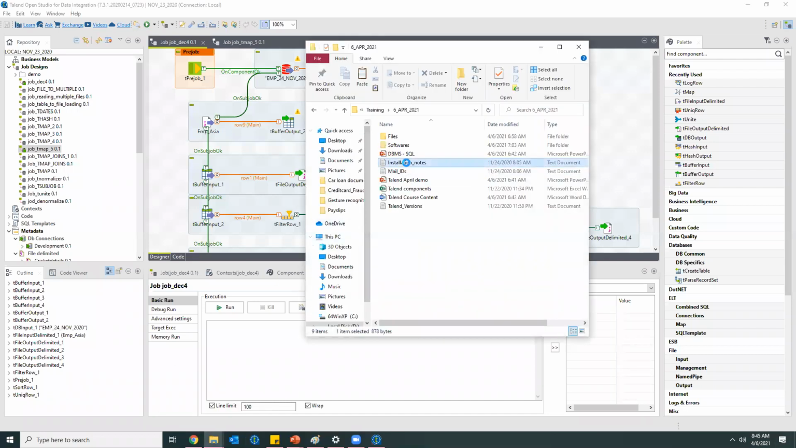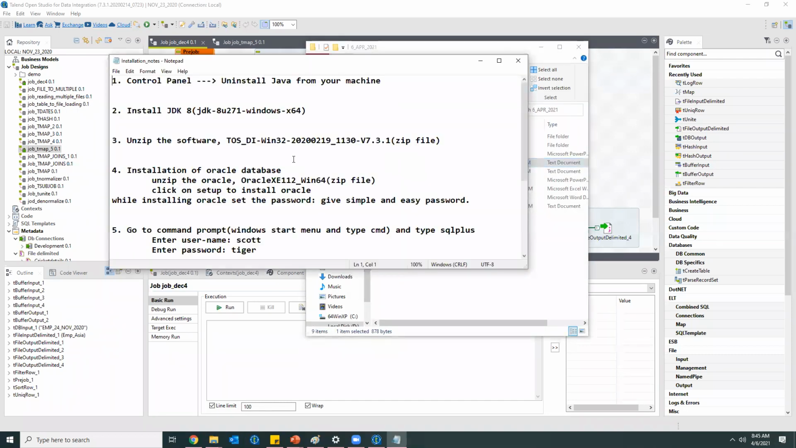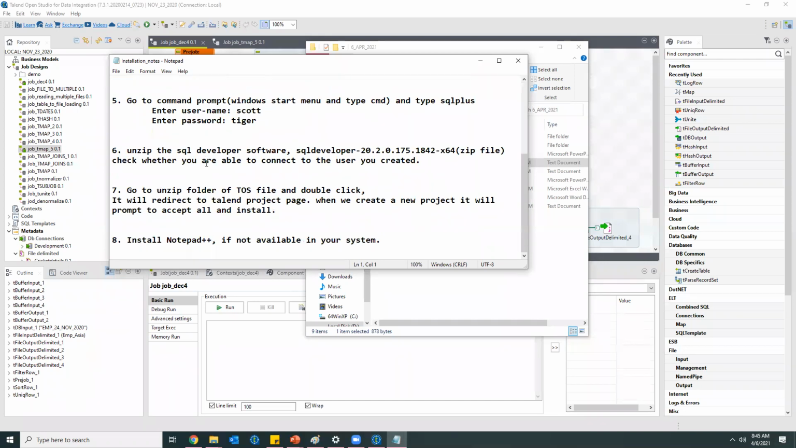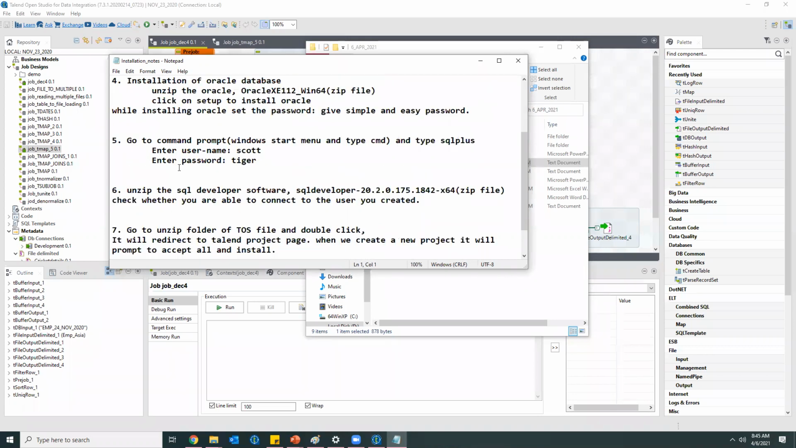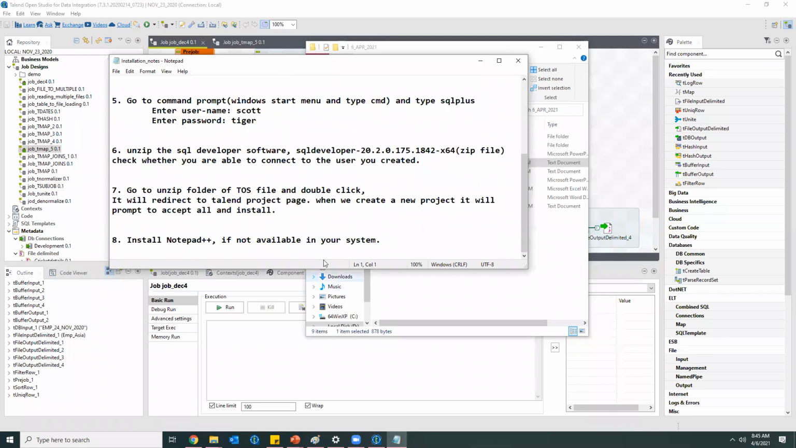Here we'll have the installation notes, and step by step I will explain how to install Talend. Whatever we need, including the Oracle database if you don't have it, I will explain how to configure it. To interact with the Oracle database we need SQL Developer, and how to configure that, I will explain everything.